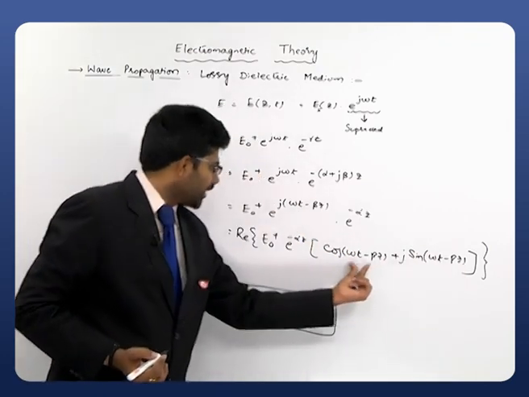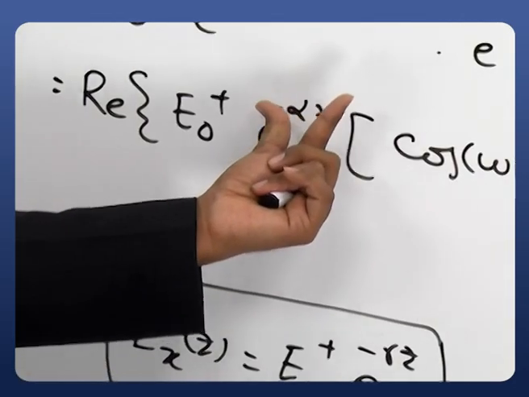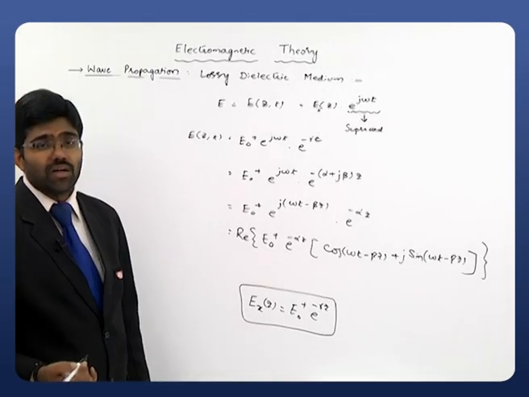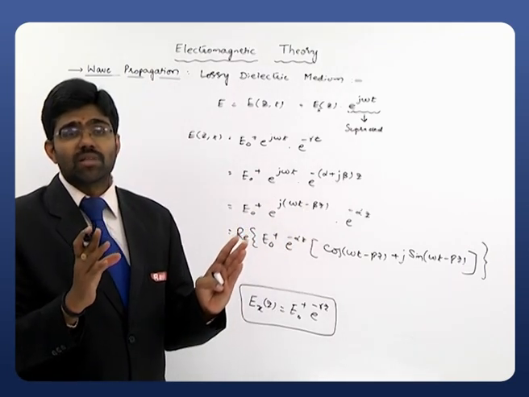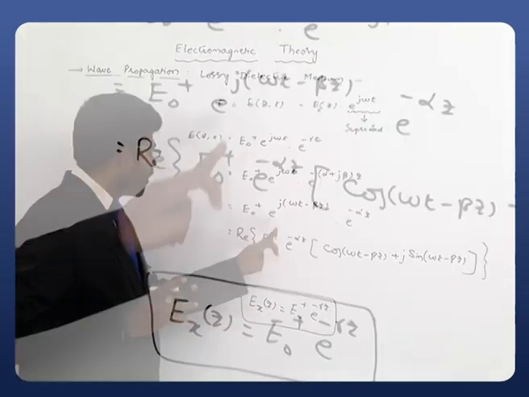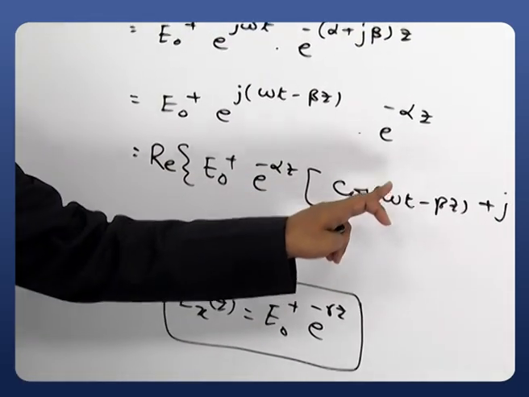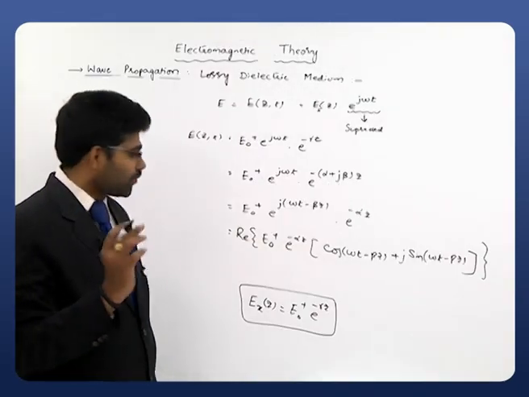Ignore this term, and the entire one is our real part. So the equation of our electric field, which is a function of both space and time, that is nothing but E of z comma t, can be written as E naught plus e power minus alpha z cos omega t minus beta z. That is the equation that we require.